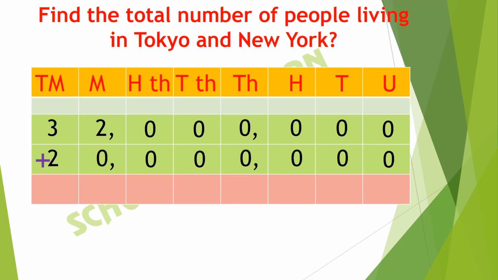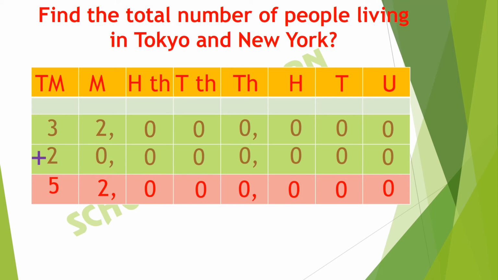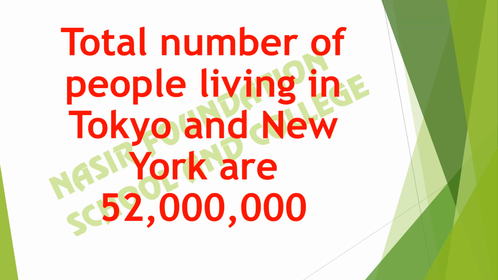Now we have to find the total number of people living in Tokyo and New York. As we have to find out the total number, we will add these two populations. We start from the units. In units, we have 0 in both the numbers. If we add 0 and 0, we get 0. Same, we will write 0. The total number of people living in Tokyo and New York is 52 million.